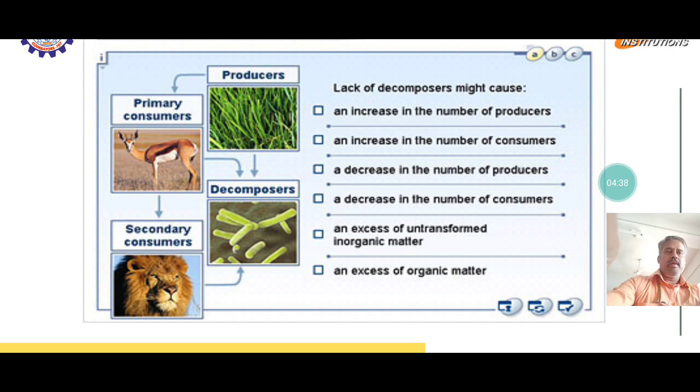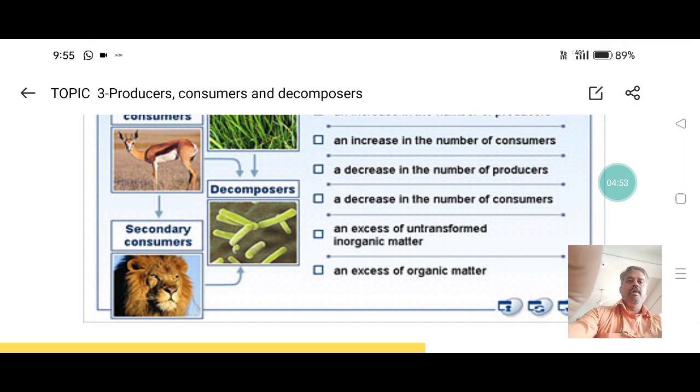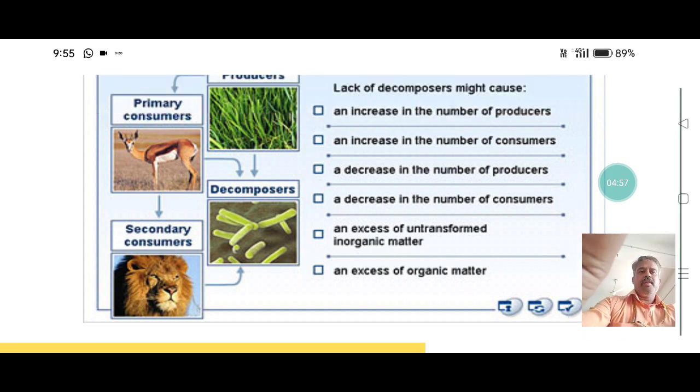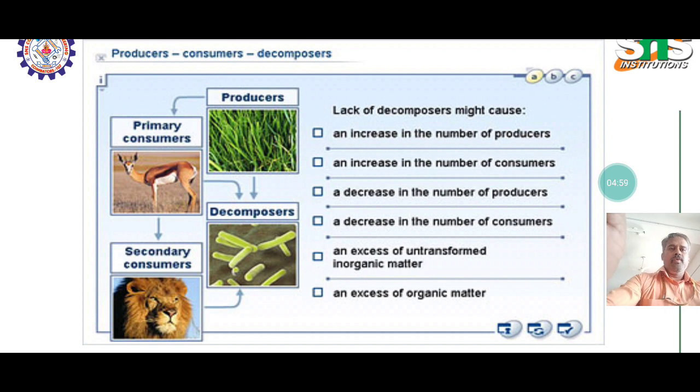So all these factors show the effect of the lack of decomposers on our earth, because the decomposer plays a very important role in these categories. Without decomposers, the producer and the consumer become affected.